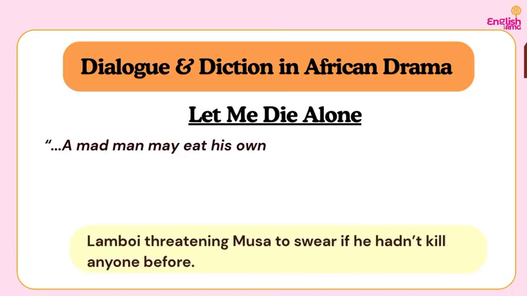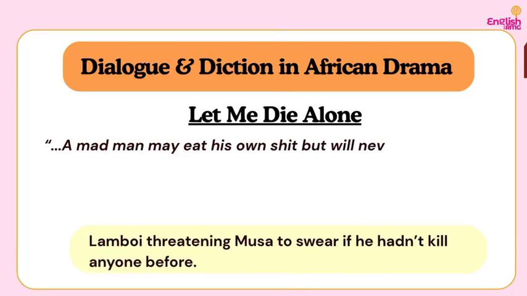Also, we have Lamboy threatening Musa to swear if he hadn't killed anyone before. That is when he was blackmailing him to kill Maya. So we have, "A madman may eat his own shit, but will never play with fire." So this is also another African proverb that has been well translated into English, page 13.